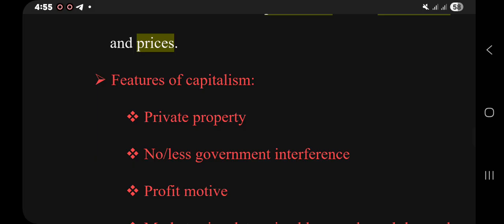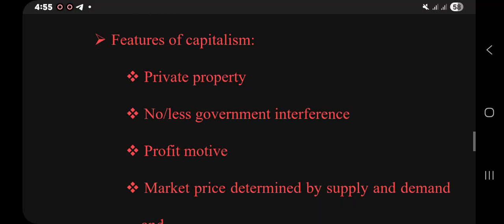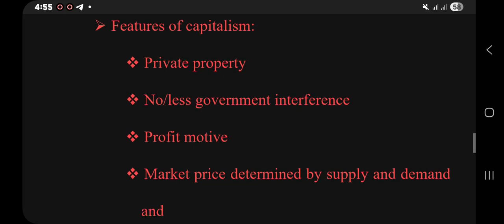Features of capitalism. One of the features of capitalism is private property. The system permits individuals to have property, business, services, and the like. The second feature of capitalism is no or less government interference in the business.